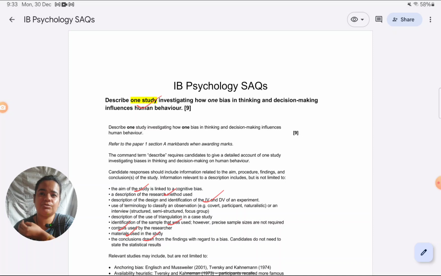Like many students also get into the question of whether this study would be better, like Alter and Oppenheimer, or should it be English and Moscheles? Which one's going to be better? Or Tversky and Kahneman, say the framing effect or something. Doesn't matter. All studies are equally good. All biases are equally good to cover. What matters is the way you're writing, the way you're making your points. So look out for those things in an answer.